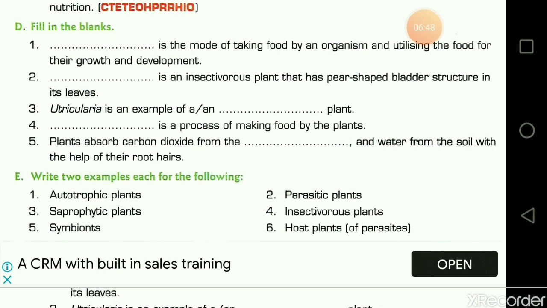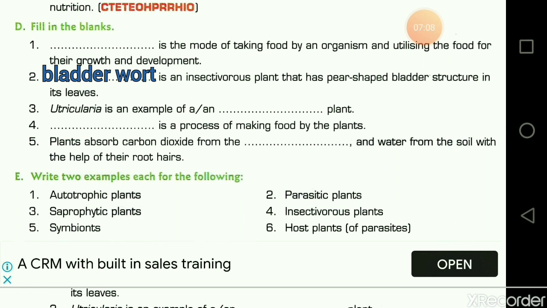Second question. Dash is an insectivorous plant that has a pear-shaped bladder structure in its leaf. Pear-shaped bladder itself tells you about the plant, that is bladderwort.